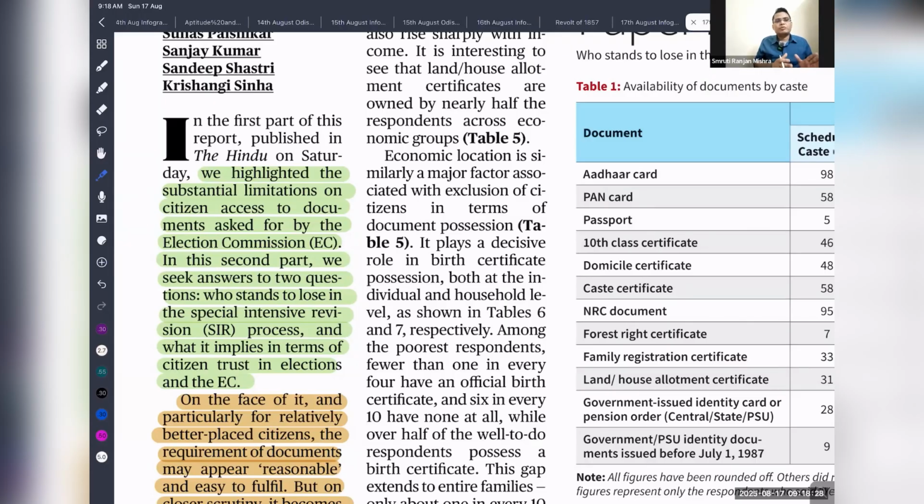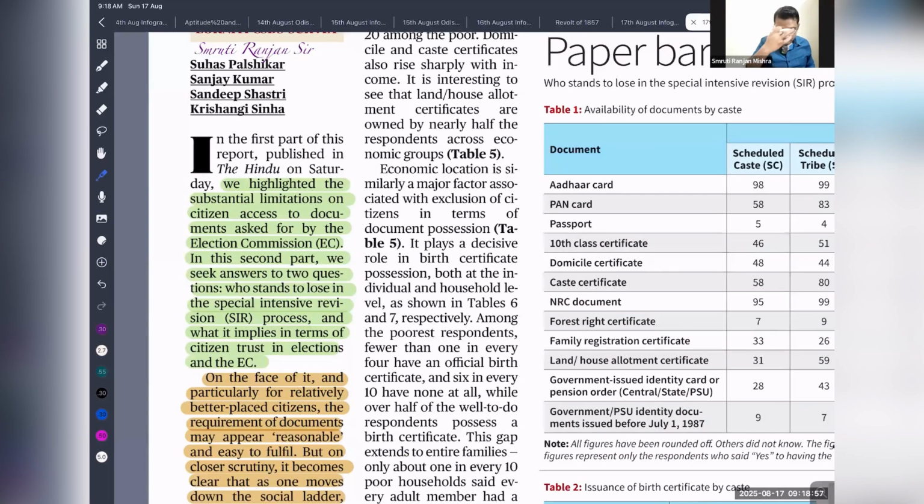This is very important because of the recent special intensive revision drive that has been going on in Bihar, which led to 65 lakh people being excluded from the voter list in Bihar. And the election commission is also planning to extend it all over India. Just imagine what kind of consequences it is going to have if that happens. People will lose faith and trust in the Election Commission of India. The Election Commission of India may face a credibility or trust issue.